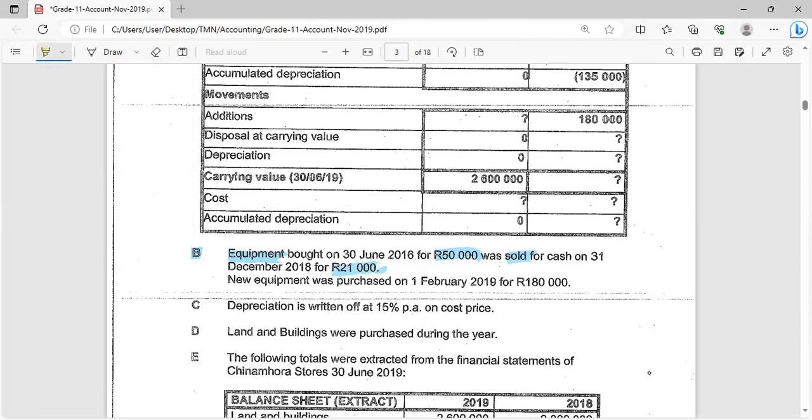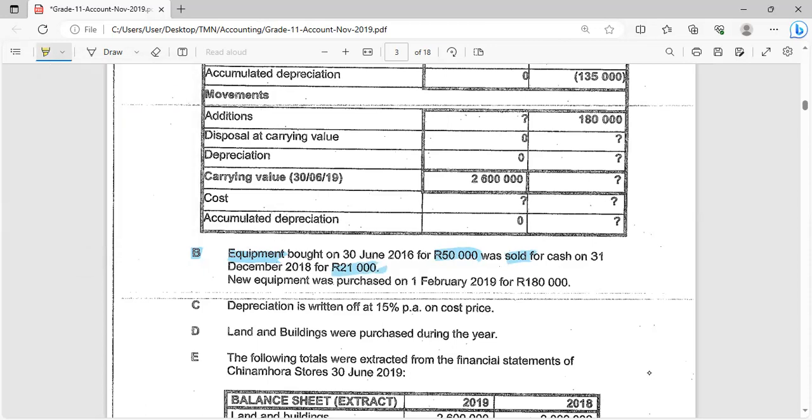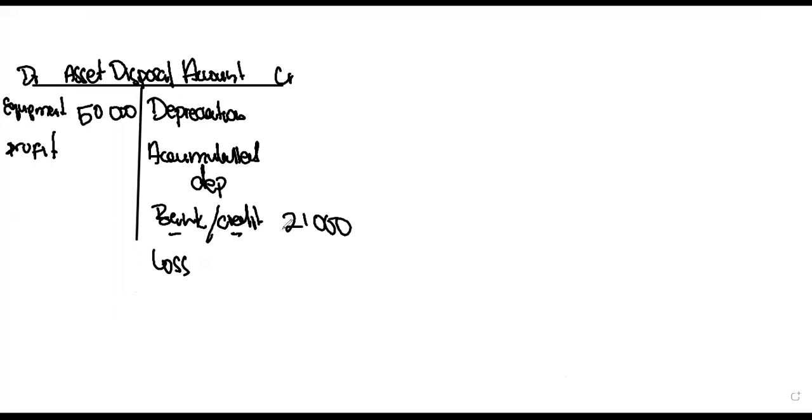It was bought on 30 June 2016 and then sold on 31 December 2018. So the dates, as I've said, are very important. We have sold the equipment for 21,000. Now, regarding the dates, what we're gonna have to do is create a timeline.